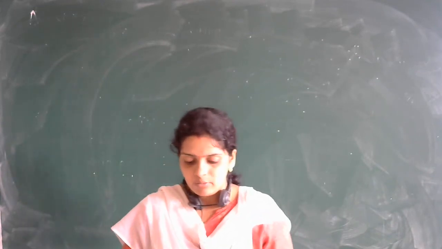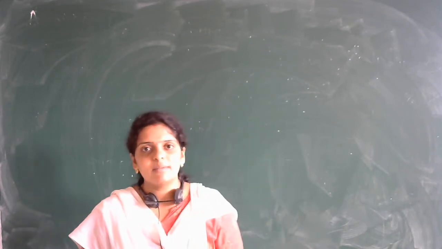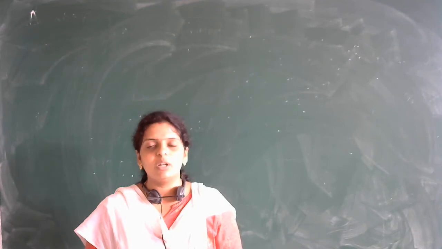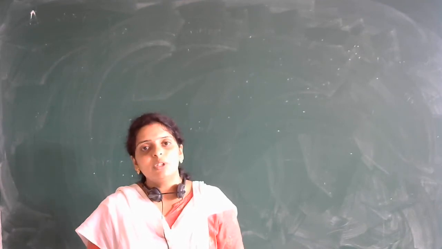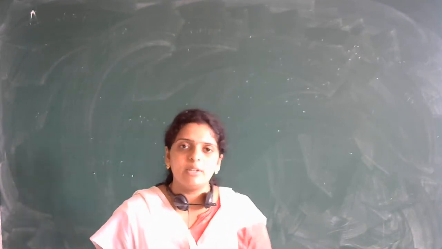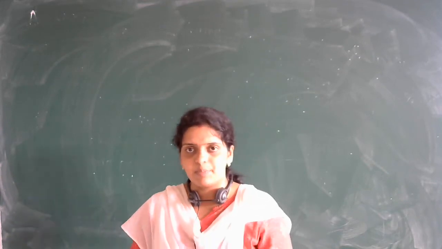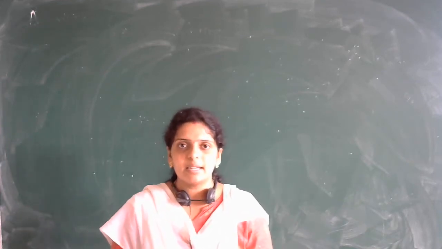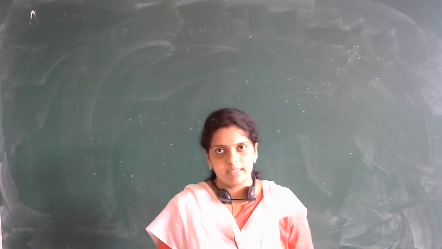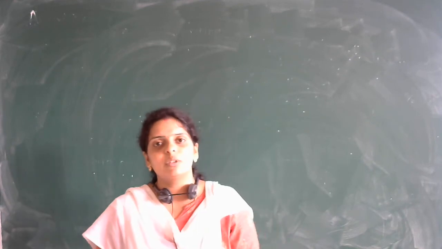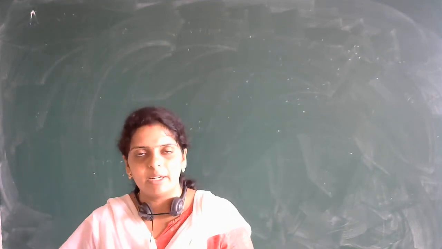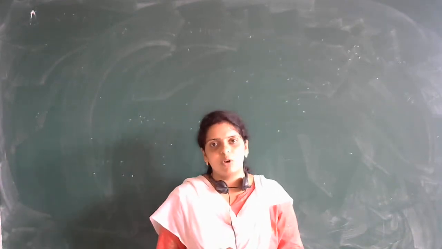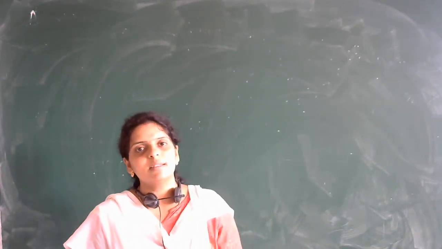Then we discussed velocity also. The rate of change of displacement of the body is known as velocity. Velocity can also be divided into 4 types: uniform velocity, non-uniform velocity, instantaneous velocity, and average velocity. Instead of distance, if you replace the word by displacement, you can define all 4 types. Today I will send you the notes of all these things. You just copy down this, topic 3, motion in a straight line.